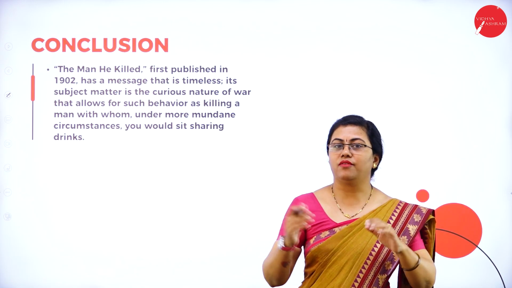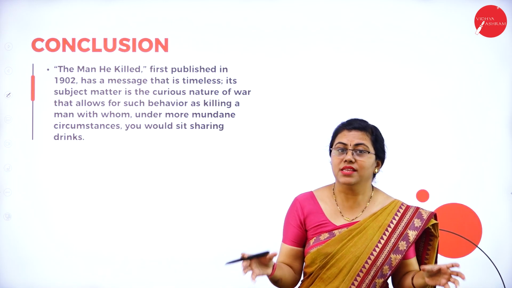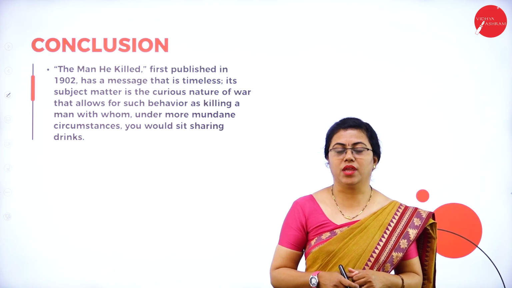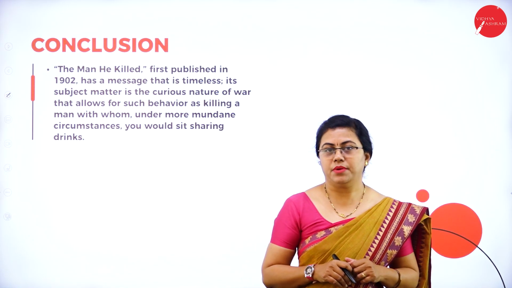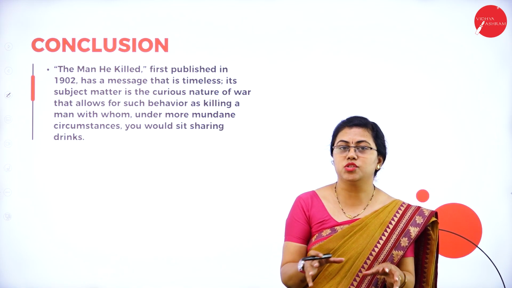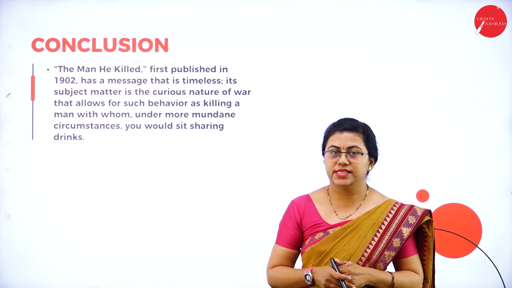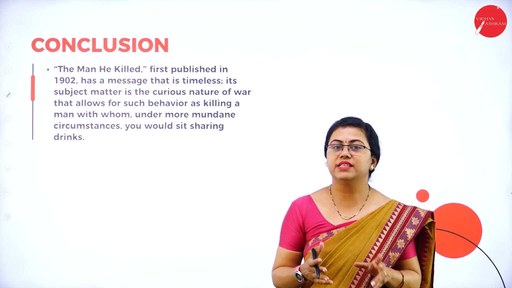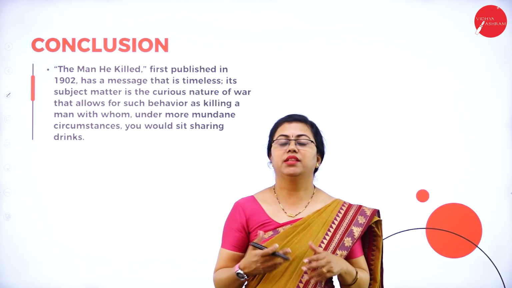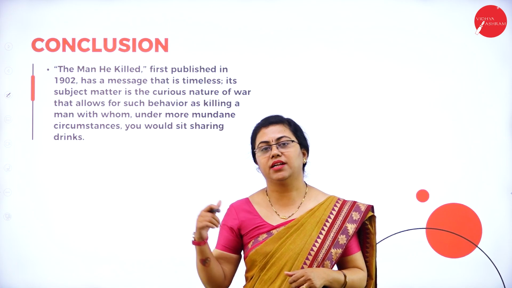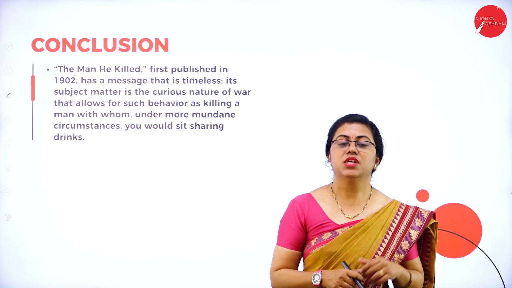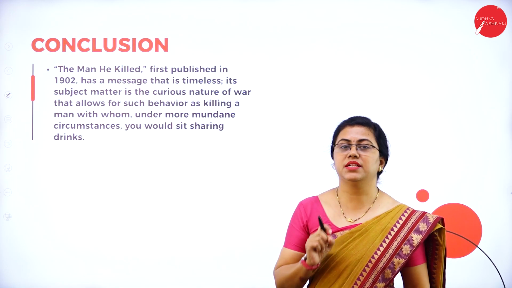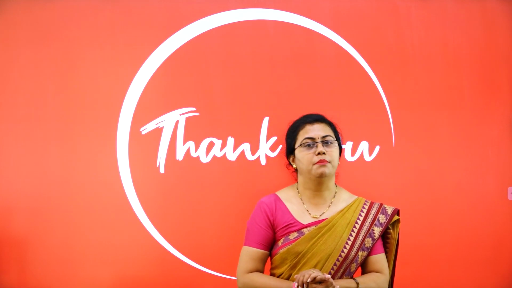Some kings will have rivalry against each other, but the people at the lower level are the ones who suffer. Only the kings don't fight, isn't it? The army fights, so there will be a huge loss of life. The poet wants to show that in this poem, and that's why he has used so many symbols and imagery. So this was the summary of The Man He Killed.